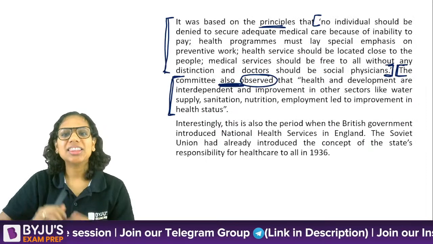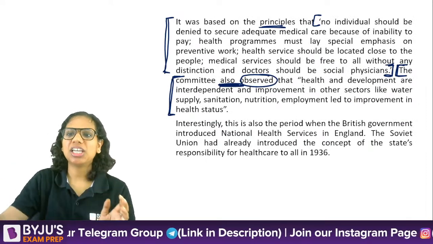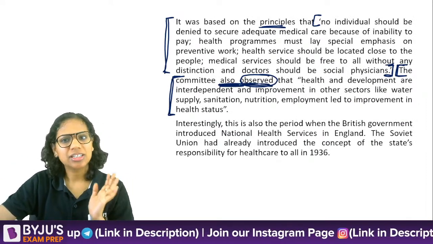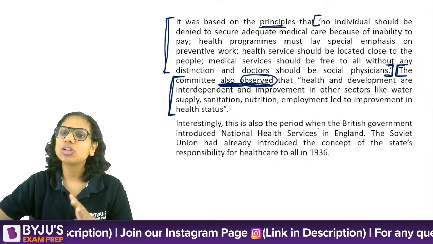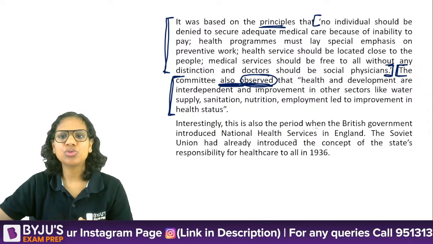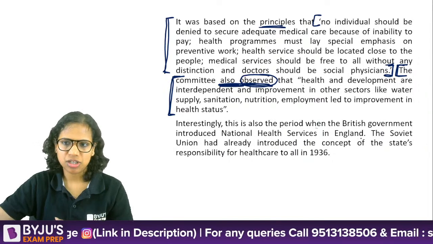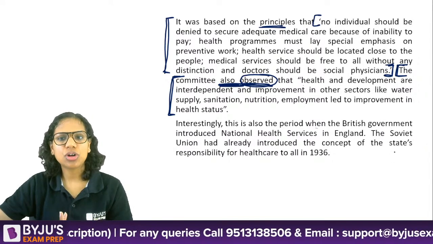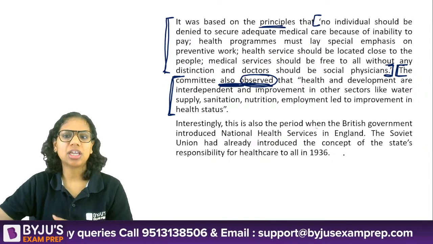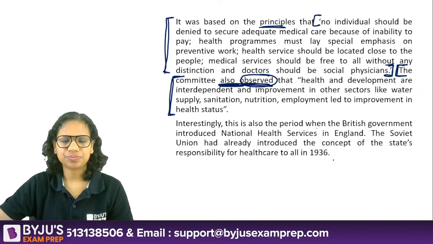Right? Then we give the principles and then we make an additional observation. Right? Interestingly, this is also the period when the British government introduced national health services in England. The Soviet Union had already introduced the concept of the state's responsibility for healthcare to all in 1936.